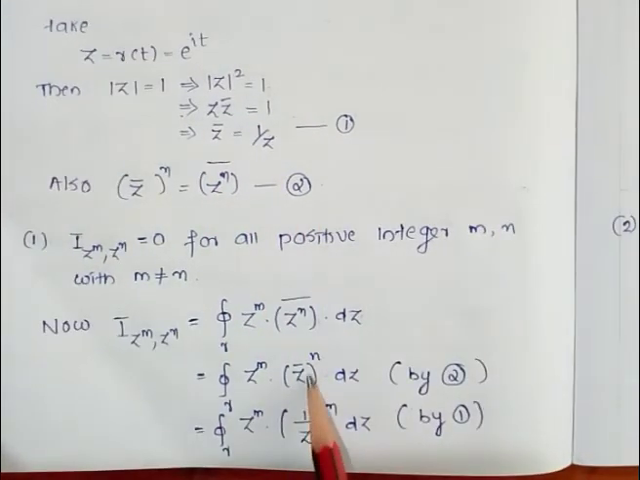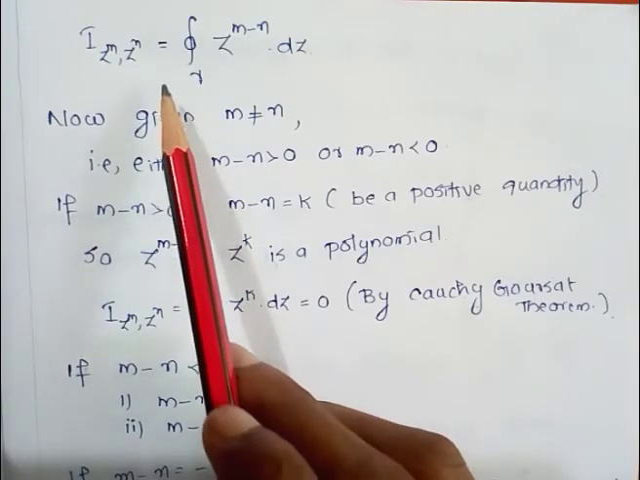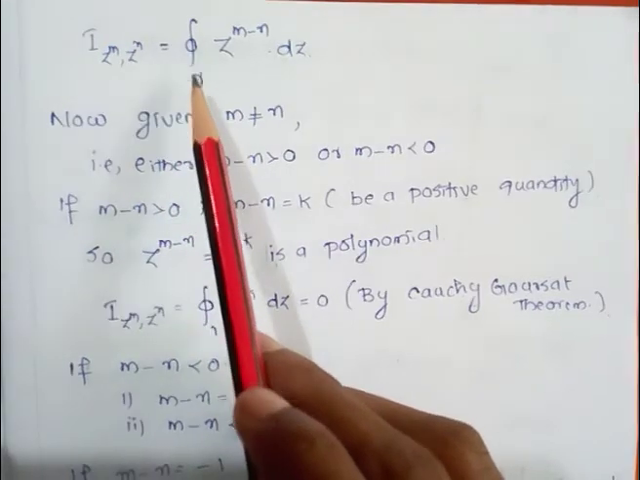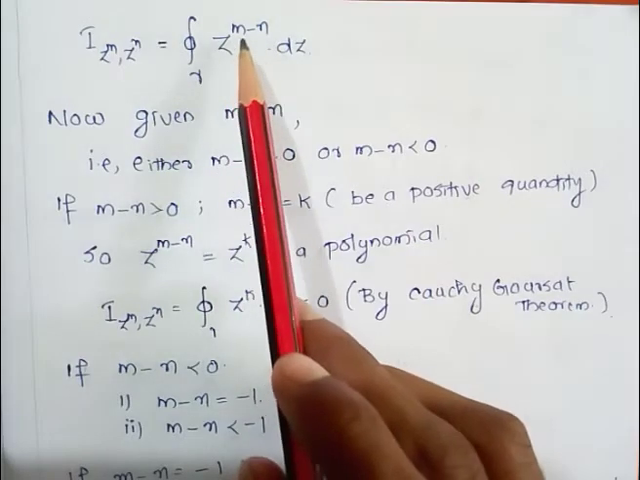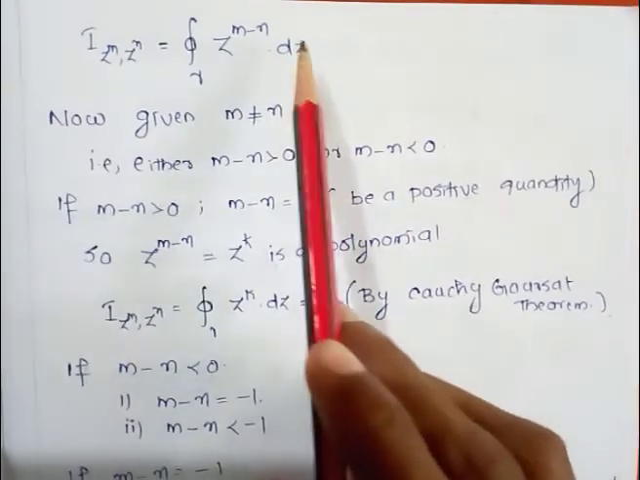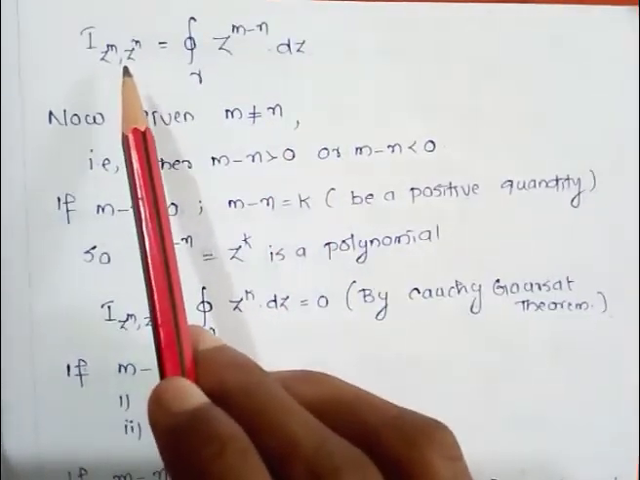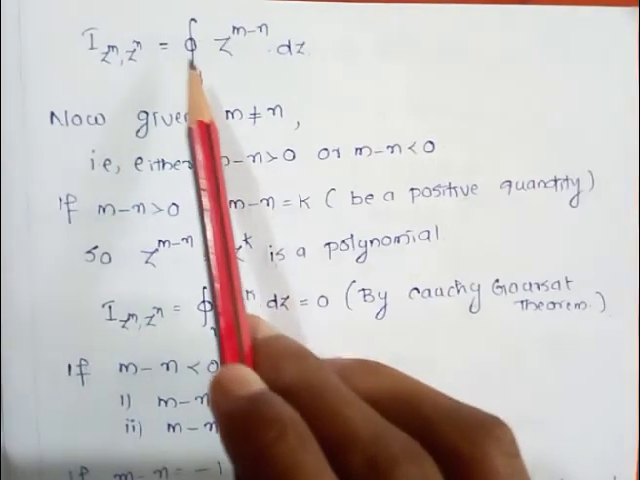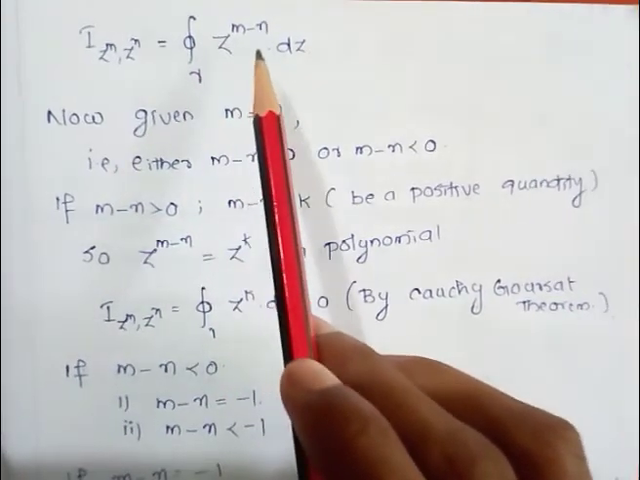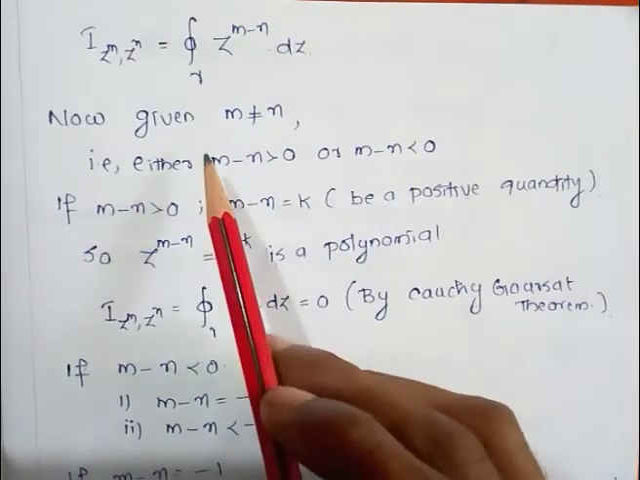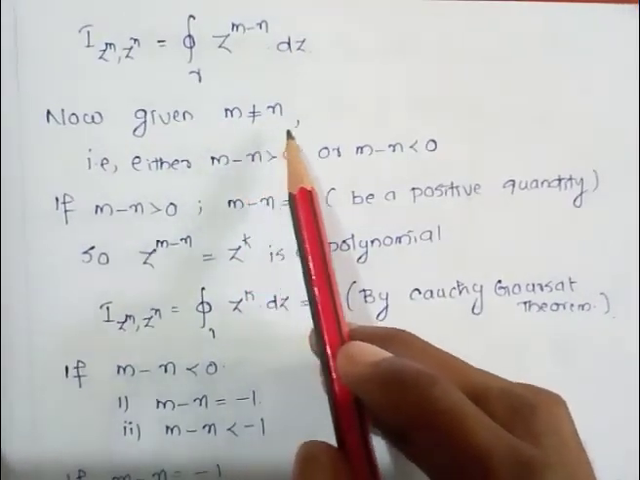Here, substituting z bar equal to 1/z, we get I(z^m, z^n) is equal to the integral over gamma of z^m times (1/z)^n dz, which is equal to the integral over gamma of z^(m-n) dz. So we get I(z^m, z^n) is equal to the integral over gamma of z^(m-n) dz. And from the option it is given that m is not equal to n.